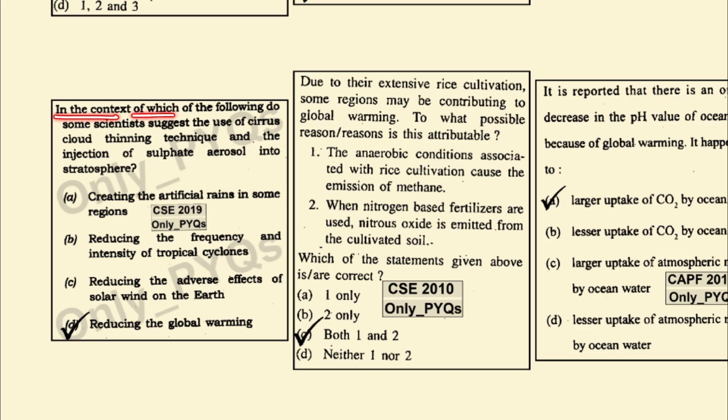In the context of which of the following do some scientists suggest the use of cirrus cloud thinning technique and the injection of sulfate aerosols into the stratosphere? It is for the reduction of global warming.